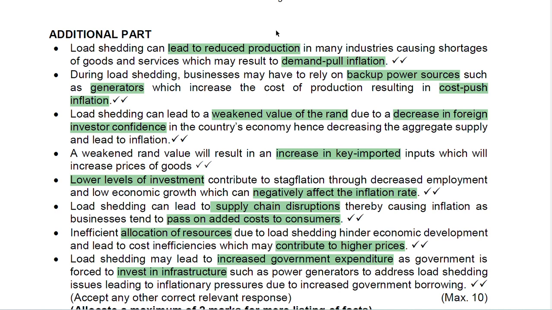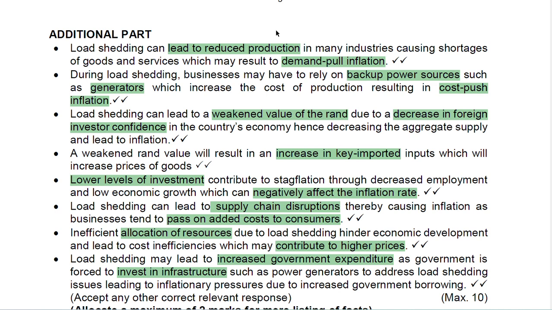So now what does it mean? A number of players get affected here, both private as well as public. Government is affected in a way that now, in order to support the hospitals and the schools, they might need to buy generators for them so that they are still able to continue providing education as well as health services. And that means government may have to borrow money in order to be able to provide those generators.